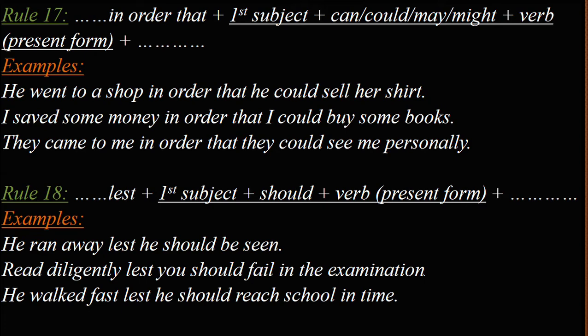He ran away lest he should be seen. Read diligently lest you should fail in the exam. He worked fast lest he should not reach school in time. So lest is used here to show the negative meaning. For example, he ran away. Why did he run away? So that the police could not see him. Read diligently. Why? If he does not read diligently, what will be the result? He will fail in the examination.